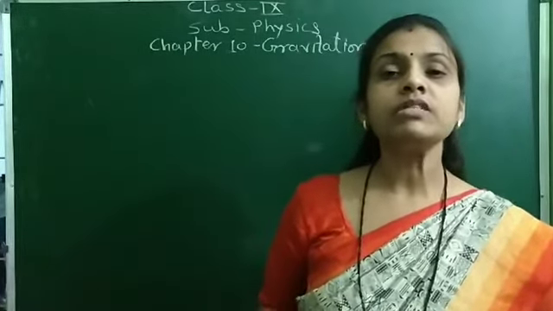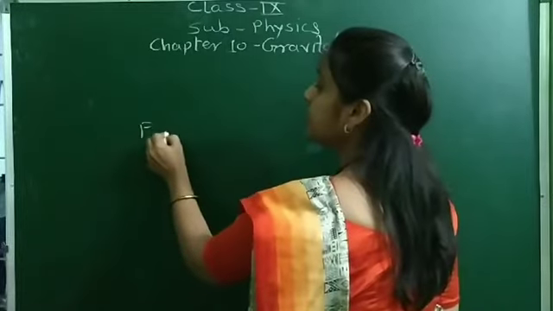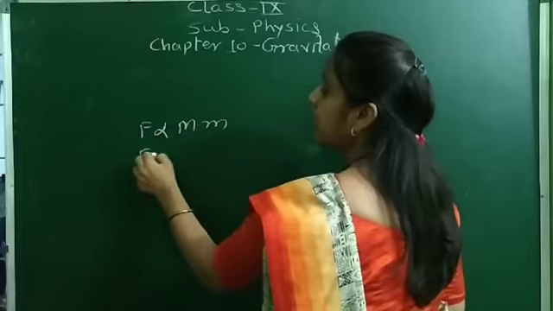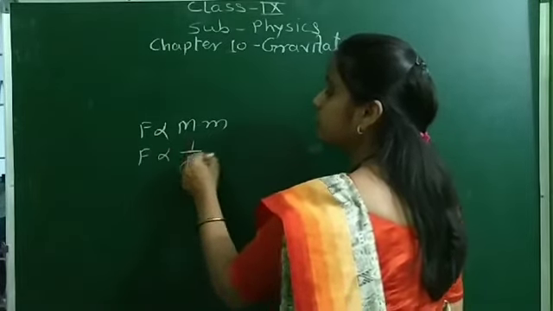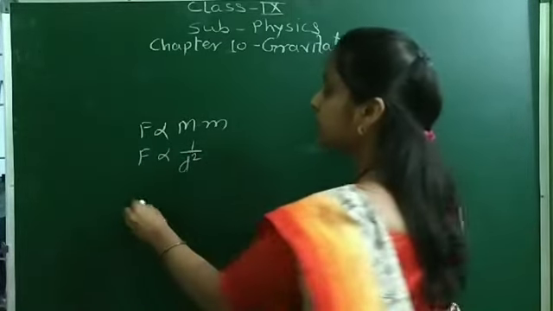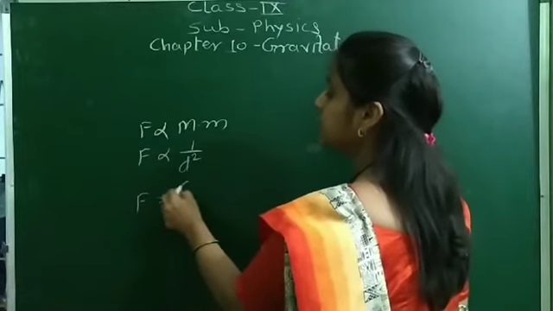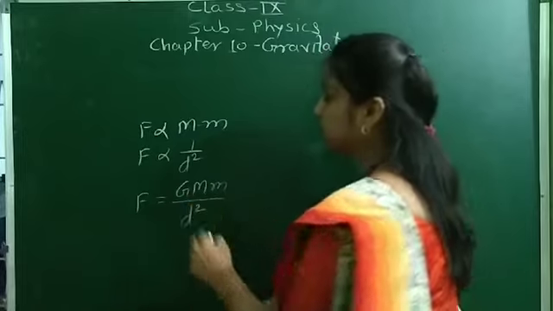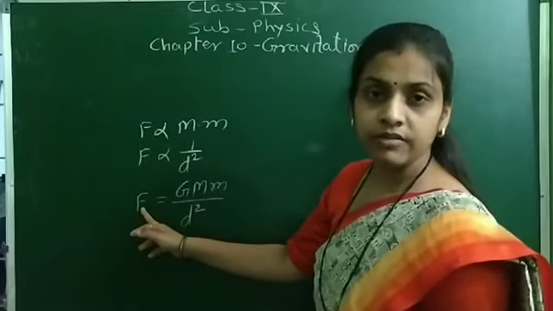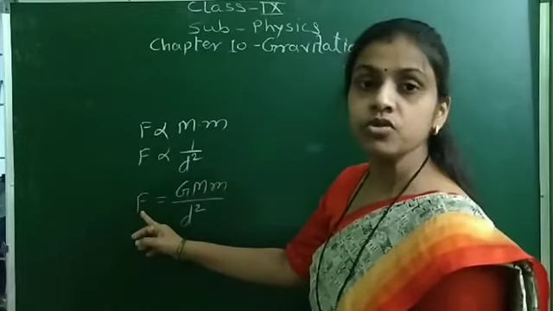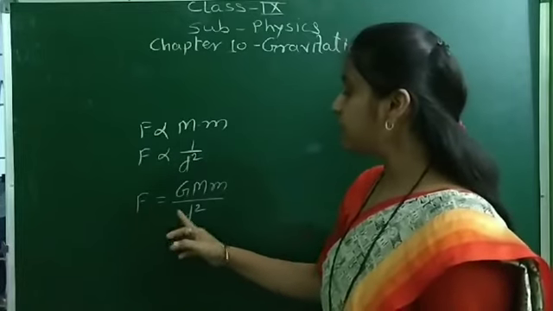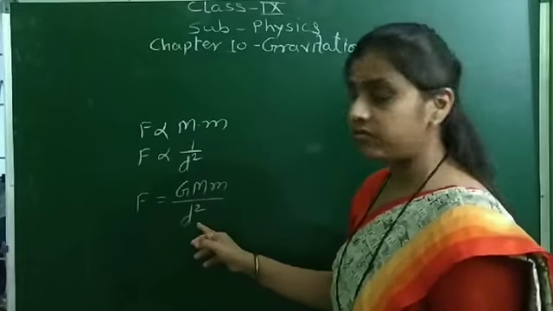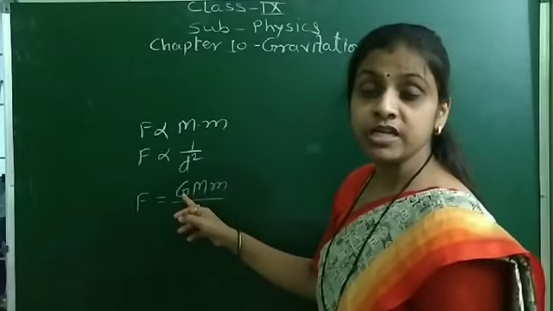And the universal law of gravitation says that F is directly proportional to the product of their masses and inversely proportional to the square of the distance between them, and therefore the gravitational force is equal to GMM upon D square. So F is the gravitational force, or the force of attraction between two objects, which is found by the formula GMM upon D square, where G is the proportionality constant.